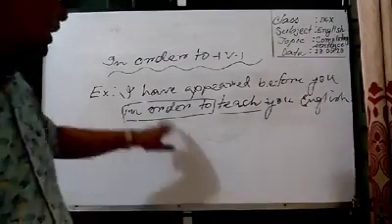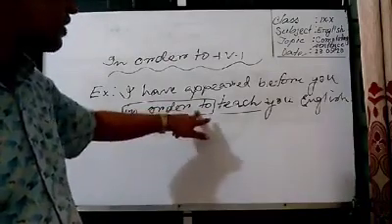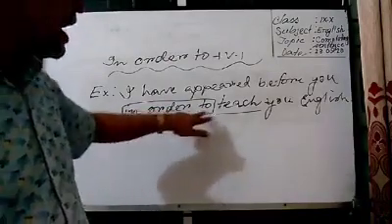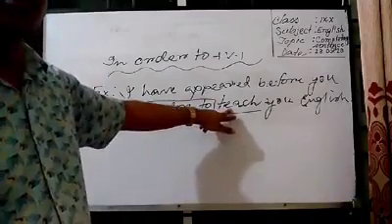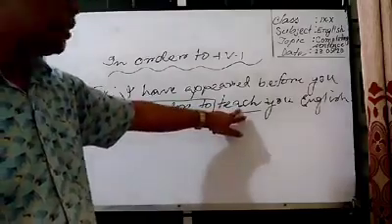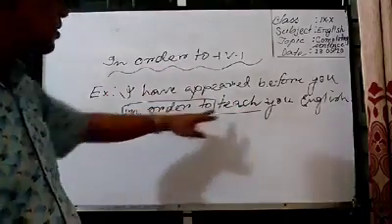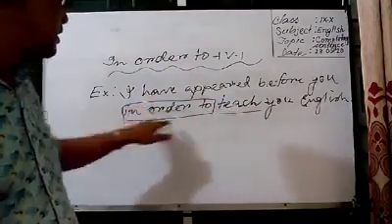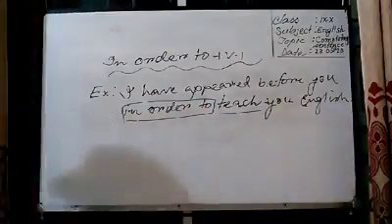So, after this very phrase, in order to, I have used here the present form of a verb or verb 1. That means teach has been used. Just like infinitive 2, I have used the present form of verb just after in order to. It is another structure.